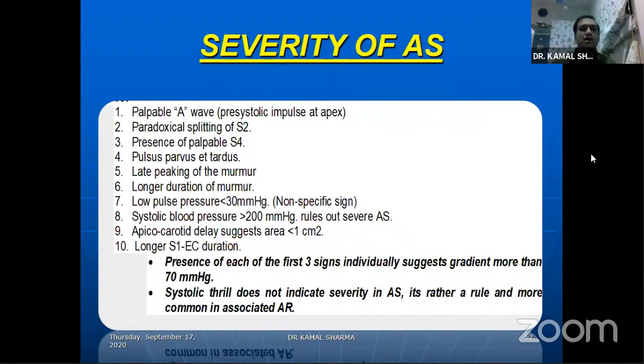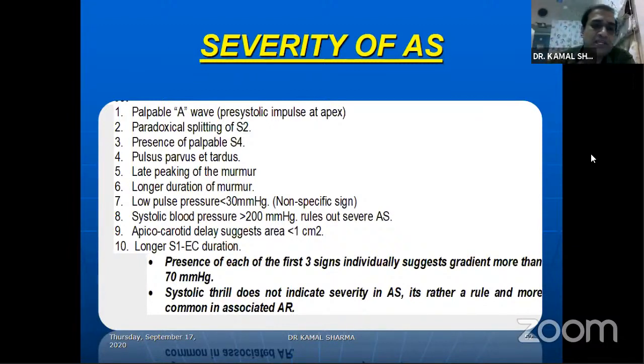Late peaking of the murmur, long duration of murmur, narrow pulse pressure, though it's a non-specific sign. A systolic blood pressure more than 200 practically rules out severe AS. So a patient who's come with a blood pressure of 190 or 200, you cannot be generating a severe AS with an LV systolic of 230. This is superhuman. So LVs don't generate that much pressure to produce a severe AS and a high blood pressure of 200.